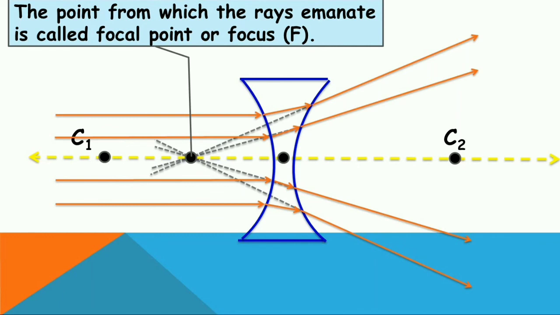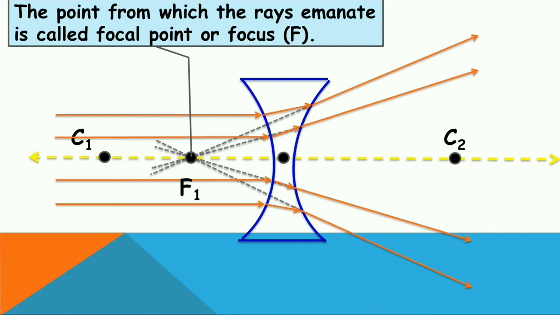And for the definition, the point from which the rays emanate is called the focal point or focus. Meaning the rays look as though they seem to come from the focus. So that imaginary point is called the focus, and it is related to surface 1. Then we can represent it with F1.